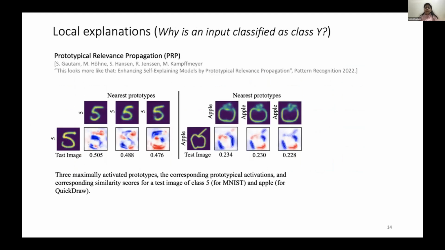Then we have local explanations. So why is an input classified as a particular class? For this, we use prototypical relevance propagation. It's basically built upon layer-wise relevance propagation, but the similarity score for a prototype is back propagated to an input. So what we get in the end is these pixel-wise heat maps. So we have our test image. What we get is that this test image is classified as class 5. But why? Because it is closer to this prototype, and this prototype, because of this area in the image, and with 0.5 as the similarity score, for example.